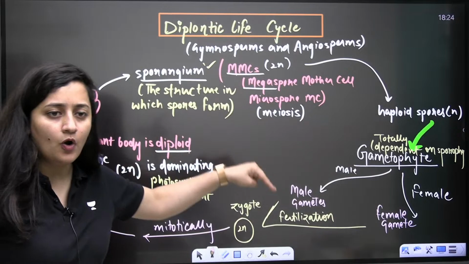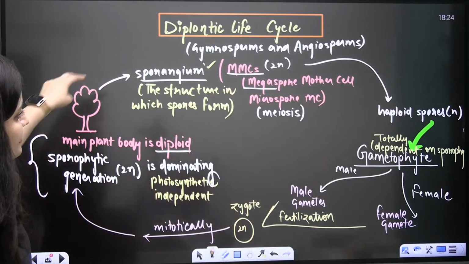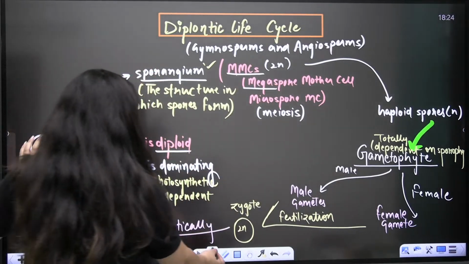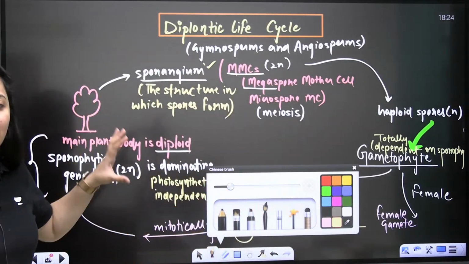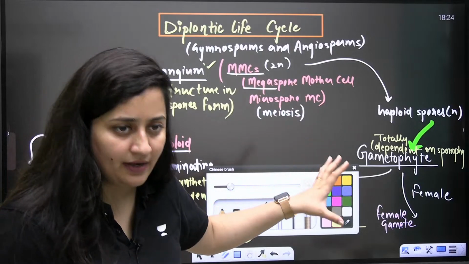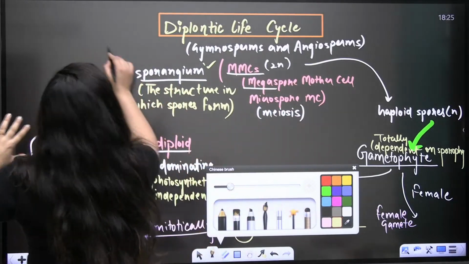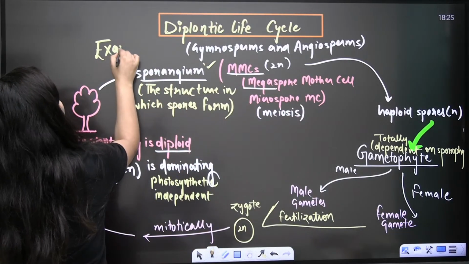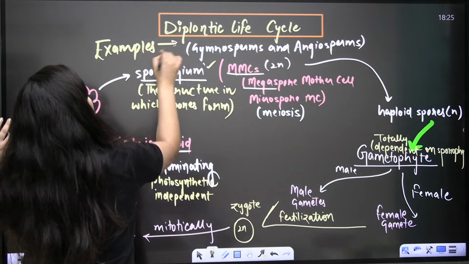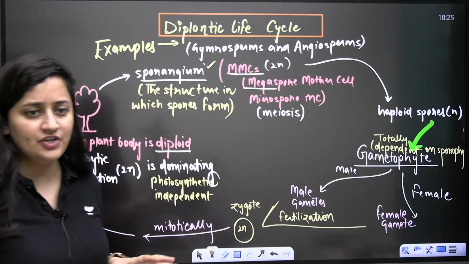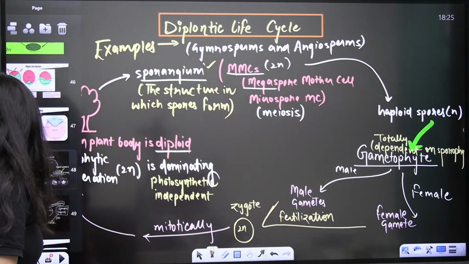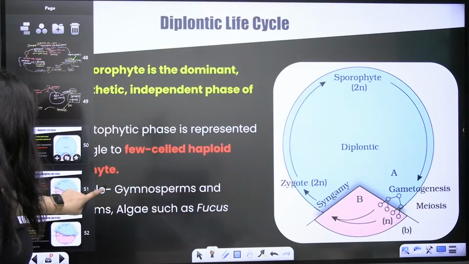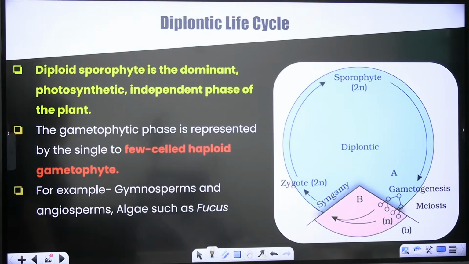So this is the diplontic life cycle, where the diploid, sporophytic phase is dominating, and the gametophytic phase is dependent. The examples here are gymnosperms and angiosperms. We'll talk about the exceptions, but the major examples we need to discuss first. Any doubt? Again come to the NCERT, diplontic life cycle.